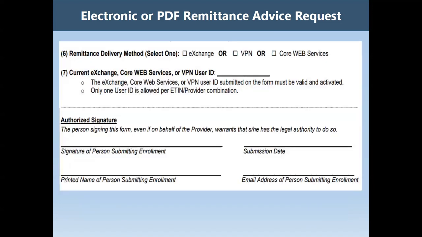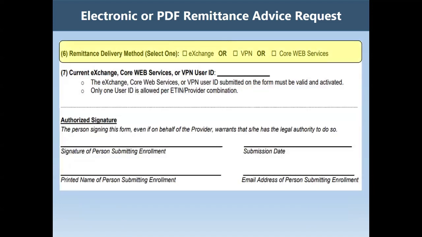In field number 6, select the remittance delivery method of Exchange, VPN, or Core Web Services. Please make sure to select only one option. Enter the provider's current Exchange, Core Web Services, or VPN user ID in field number 7. The Exchange, Core Web Services, or VPN user ID submitted on the form must be valid and activated, and only one user ID is allowed per electronic transmitter identification number, provider combination.